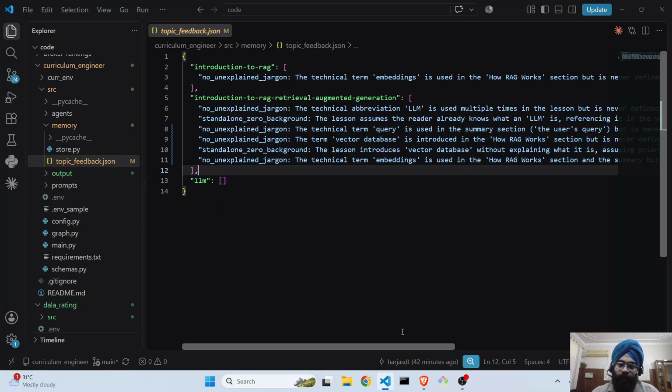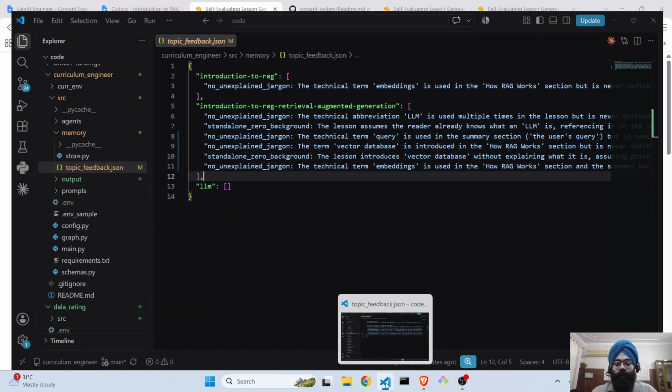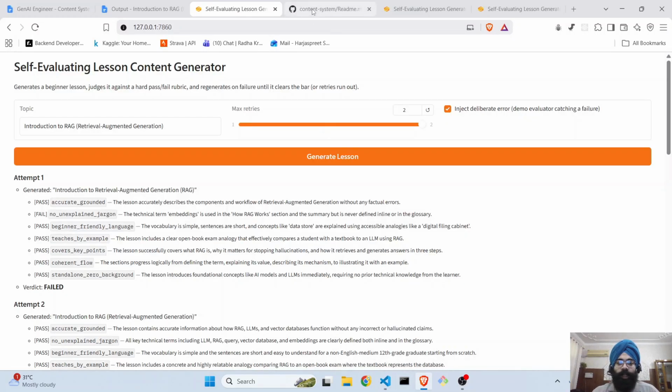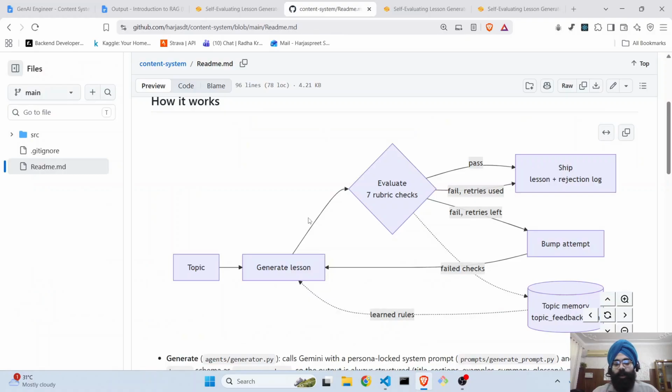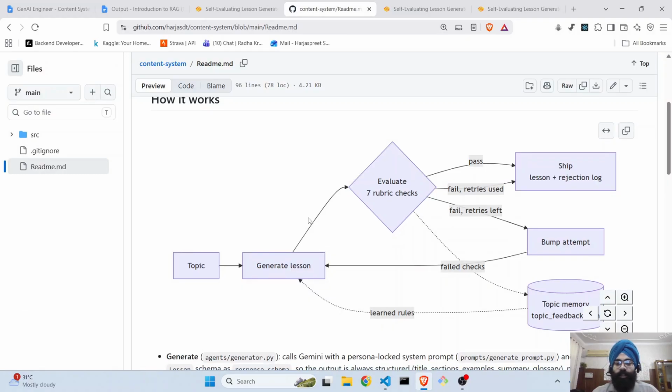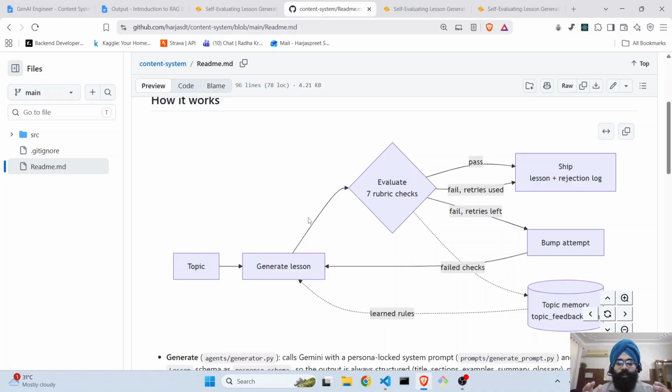Right now, let's talk about the technical stack used. So it has been using LangGraph as the agentic framework. We have used sequential nodes as well as conditional nodes over here to make decisions whether to go back to generate lesson or to ship and simply export it. And a proper state graph is maintained which keeps track of all the retries, topics, memories, etc.